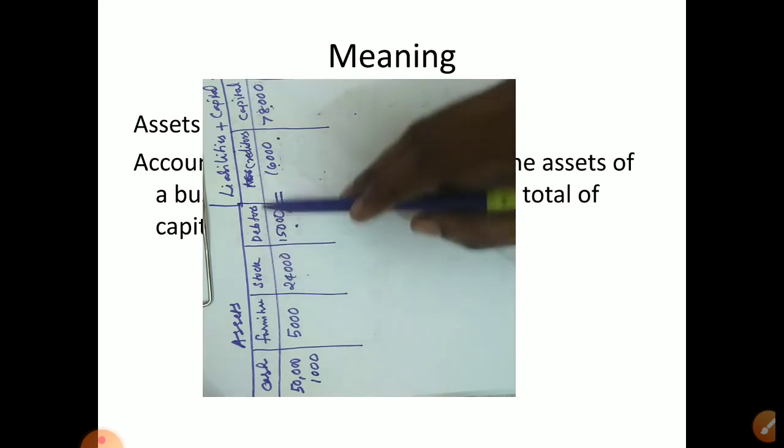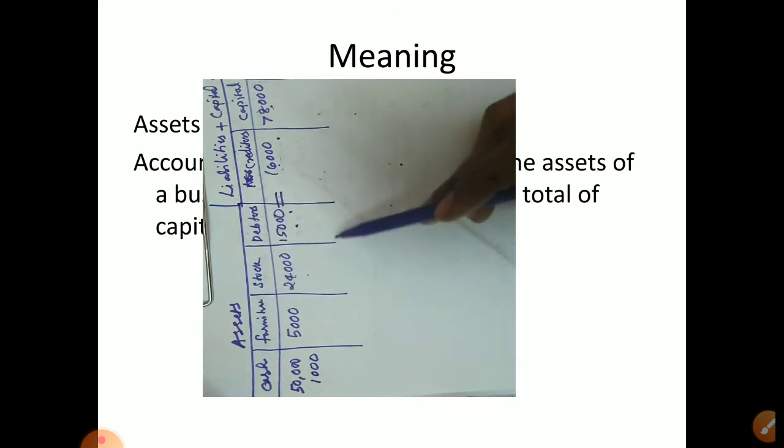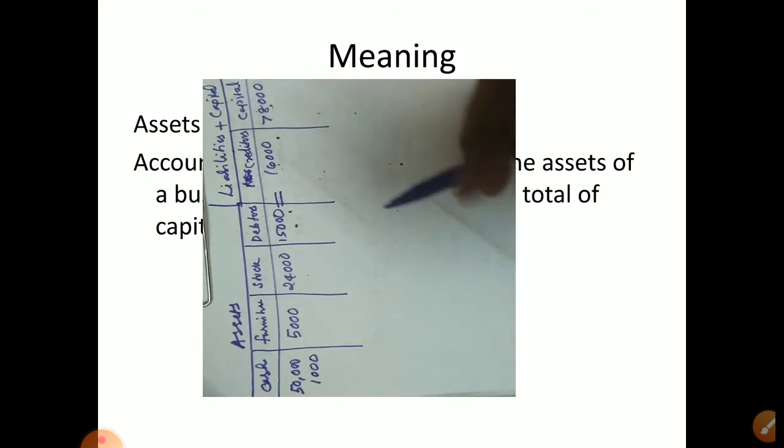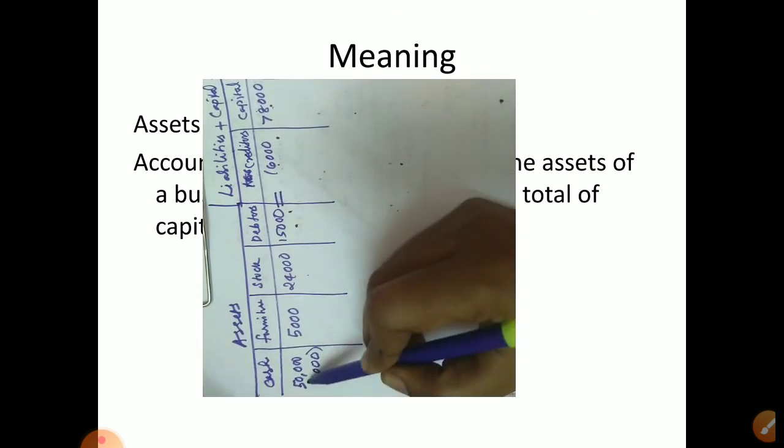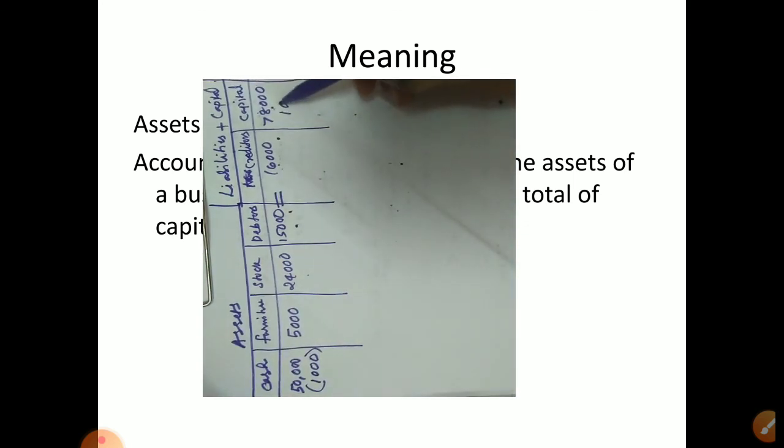Okay, so rent is an expense. So here expense we cannot show in assets and liabilities. Expense, that is a different treatment. So usually in accounting equation we minus this rent from capital only, because when we pay rent it will reduce the profit. So ultimately profit reduce means it affect what? Capital only.